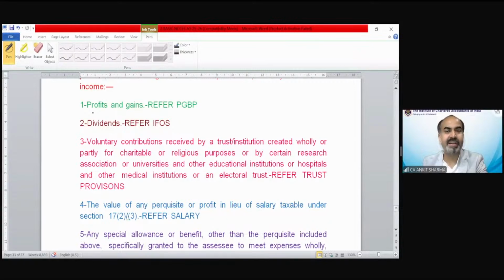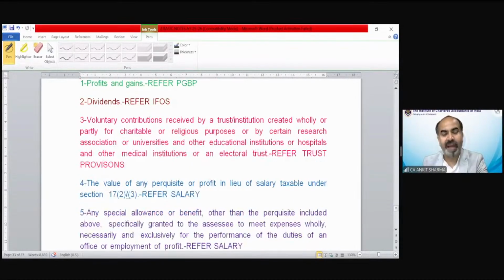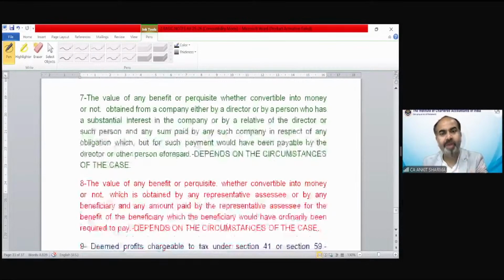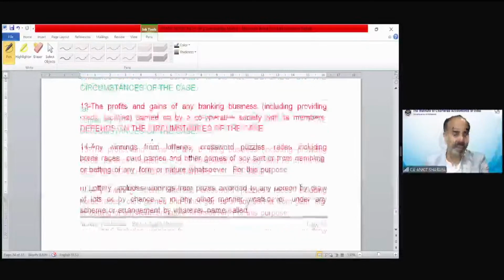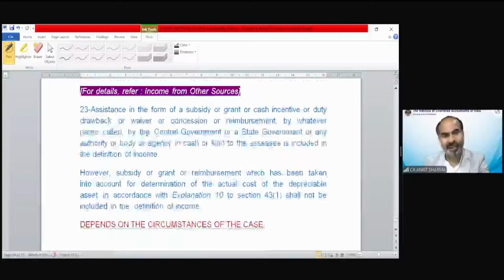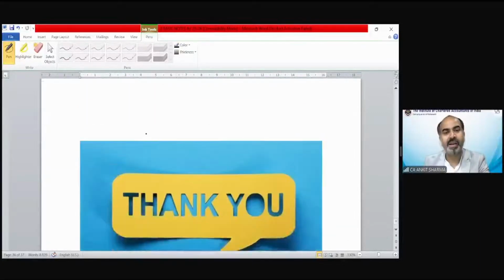Like profit and gains under PGBP, business chapter. Dividends under income from other sources. Voluntary contribution under trust provision. Value of perquisite under salary topic, etc. So this is just for reading. You can read it, but the detail and the concept would be discussed later in the heads of income. So these are the points you can go through. In every point I have written in which head this is going to be discussed.